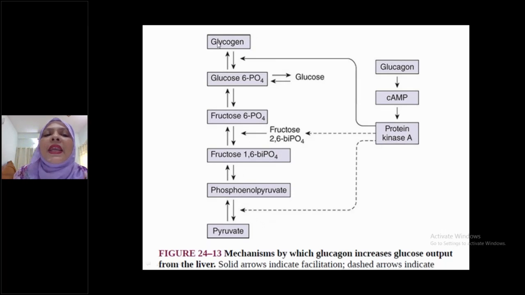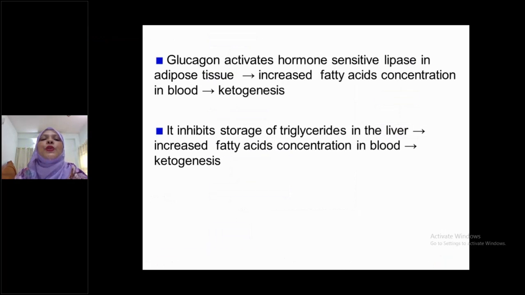So ultimately it stimulates glycogenolysis, that is, glycogen is converted to glucose. That is, it stimulates glycogenolysis to increase hepatic output of glucose. By this mechanism, glucagon increases glucose output from the liver. This is how glucagon increases hepatic output of glucose. Okay, now ketogenesis. How does glucagon cause ketogenesis?